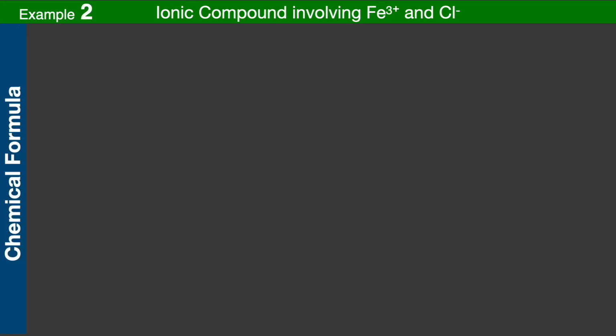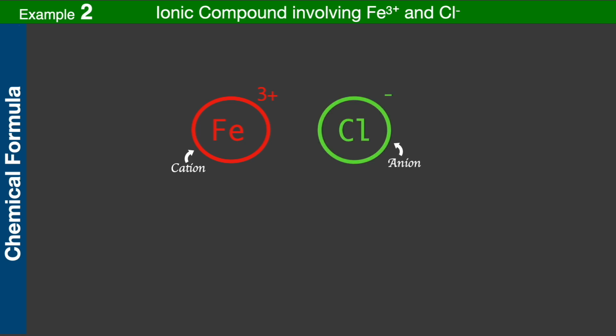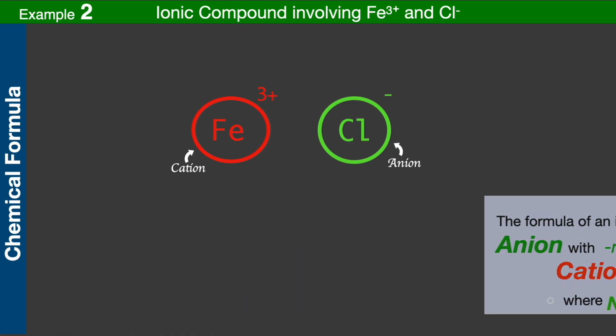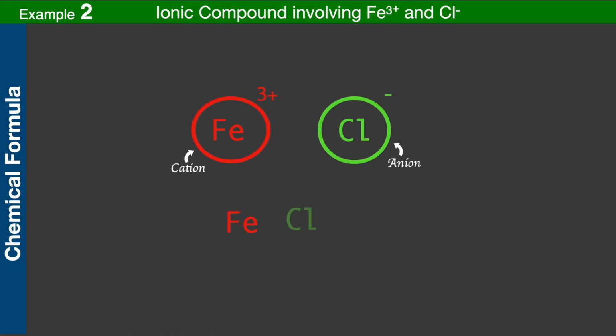Example 2. Ionic compound involving Fe3+ and Cl-. Formula. The Fe3+ cation carries a +3 charge and the Cl- anion carries a -1 charge. Let us determine the chemical formula of the ionic compound formed using the criss-cross method. For Fe3+ and Cl-, the +3 charge of the cation Fe becomes the subscript of the anion Cl. The -1 charge of the anion Cl becomes the subscript of the cation Fe. This results in the formula Fe1Cl3, which can be further simplified to FeCl3 by omitting the subscript 1.